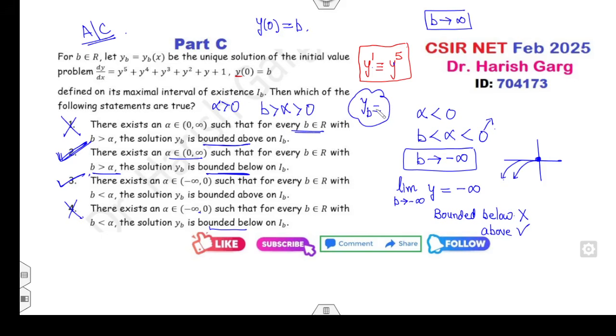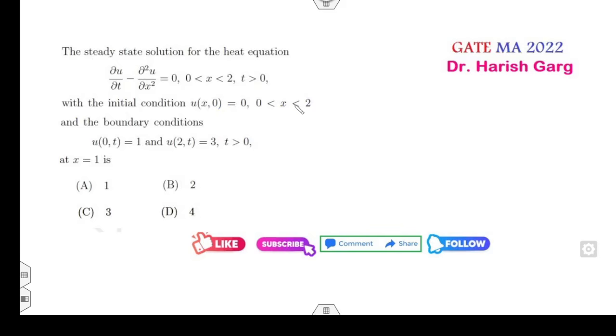So that's the way you can find the steady state solution. Okay, can you apply the steady state solution on the t? Fine. Yes, because u(x, 0) is 0. That means you can apply the steady state solution on the t.